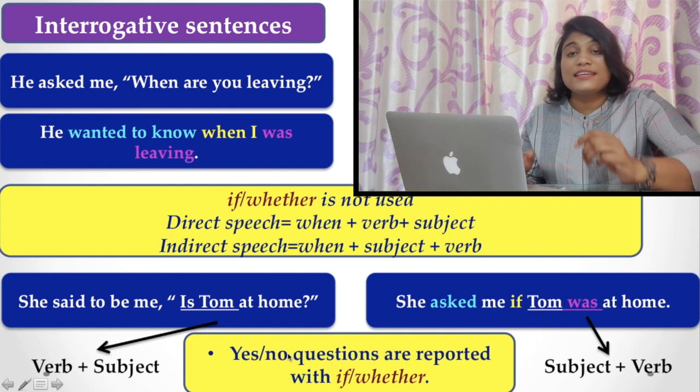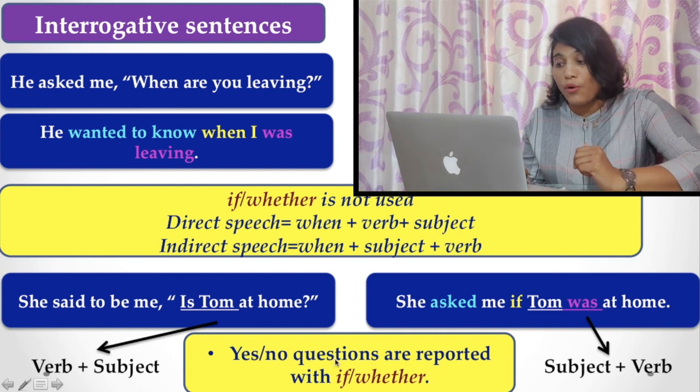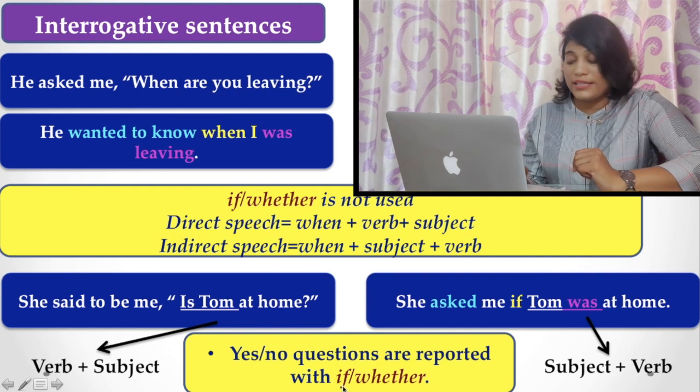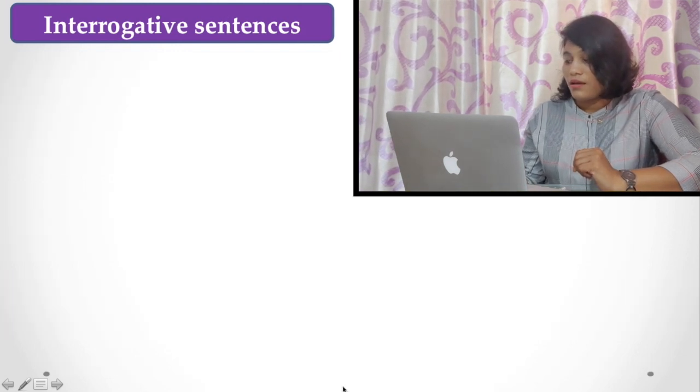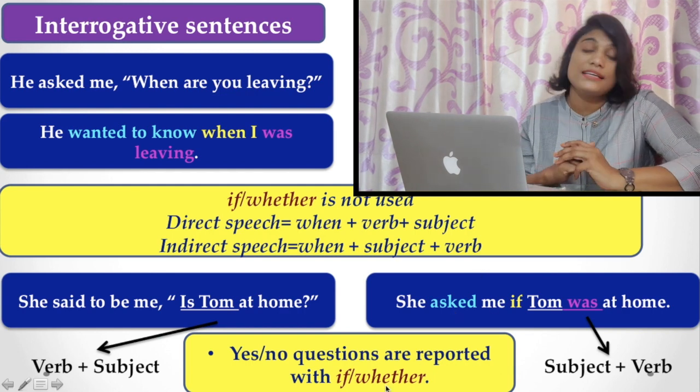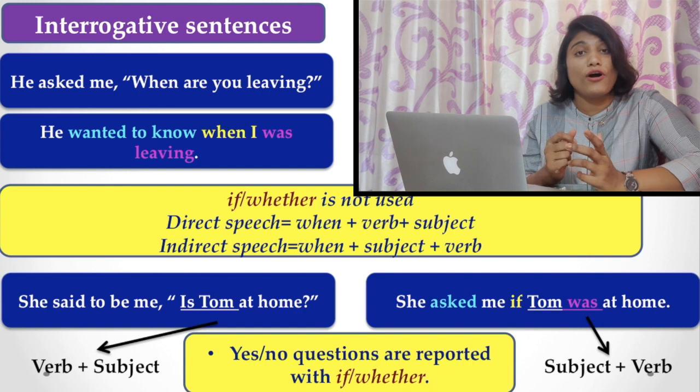And as it is a yes-no type question, the conjunction must be if or whether. The reporting verb is ask, and the conjunction is if or whether.